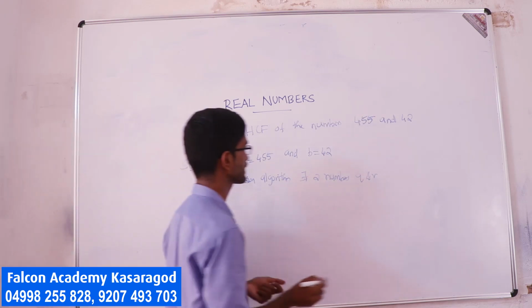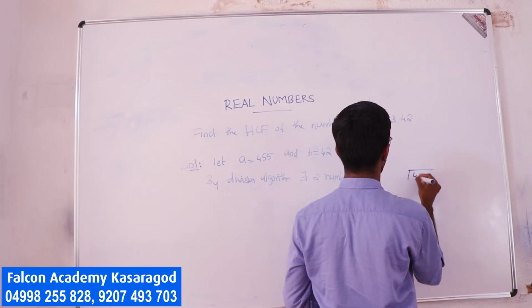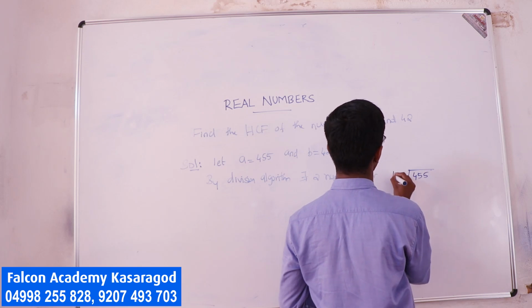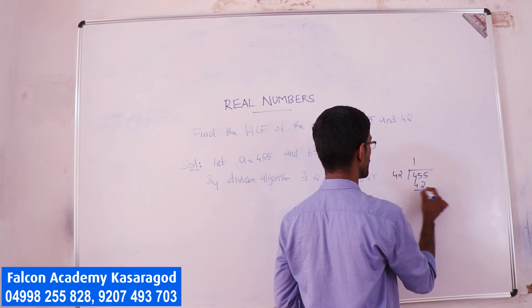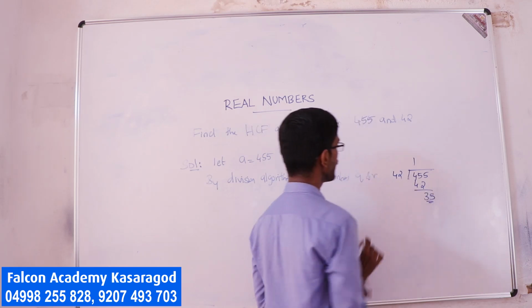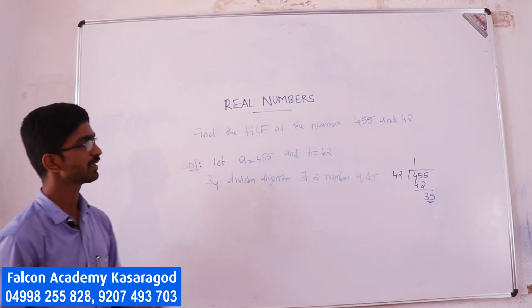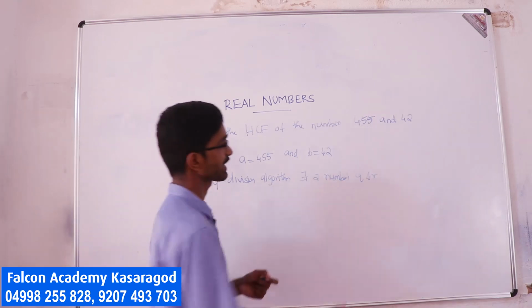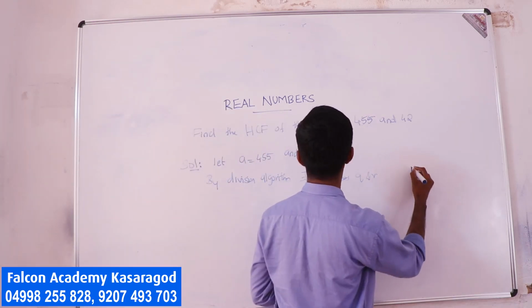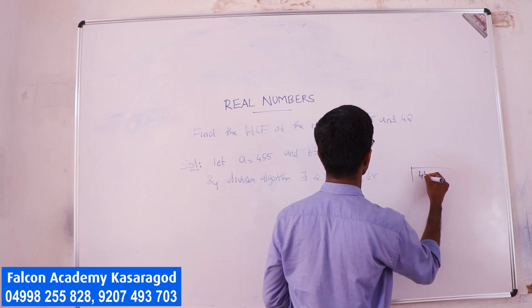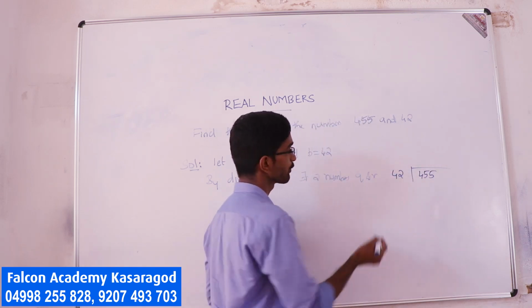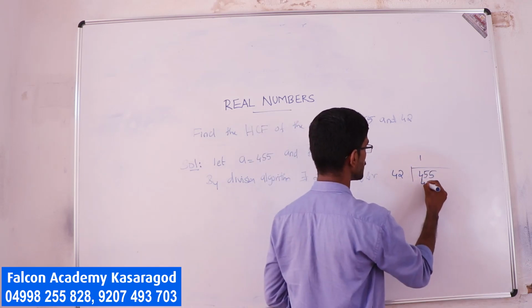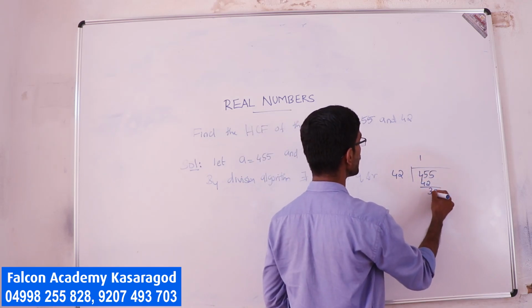Just take the division process. 455 by 42. 42 one time is 42, remaining 35.